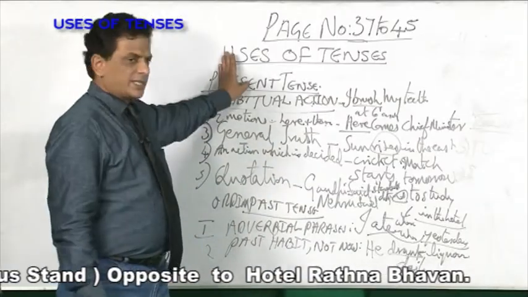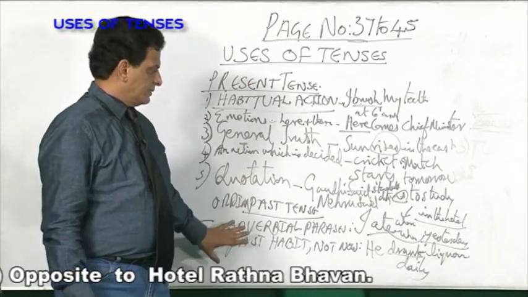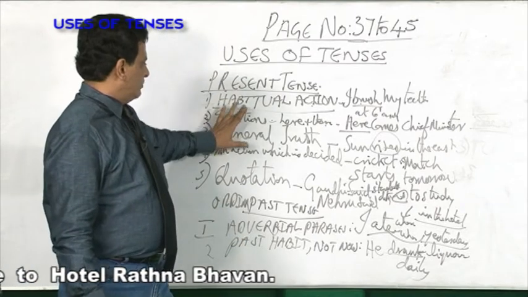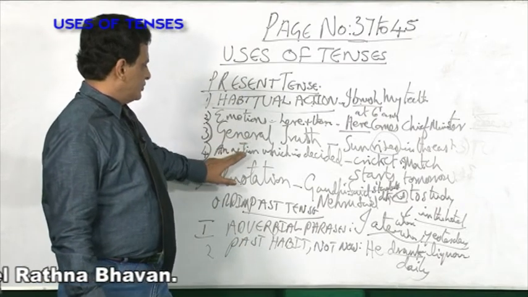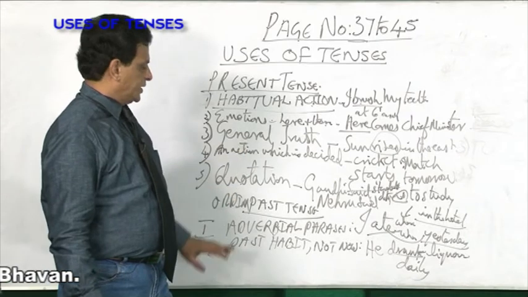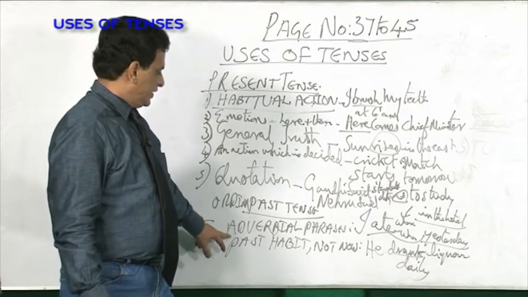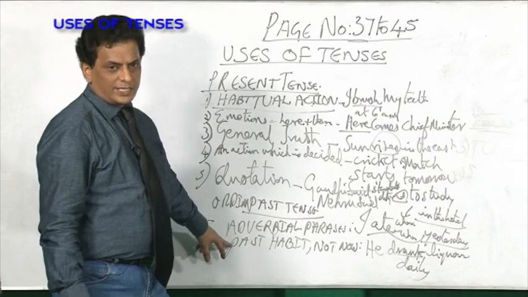So, my dear students, present tense is used in 5 places, past tense is used in 2 places. Present tense: habitual actions, emotions, general truth, action which is decided, and quotation. Past tense: number 1 with adverbial phrases, and number 2 past action.